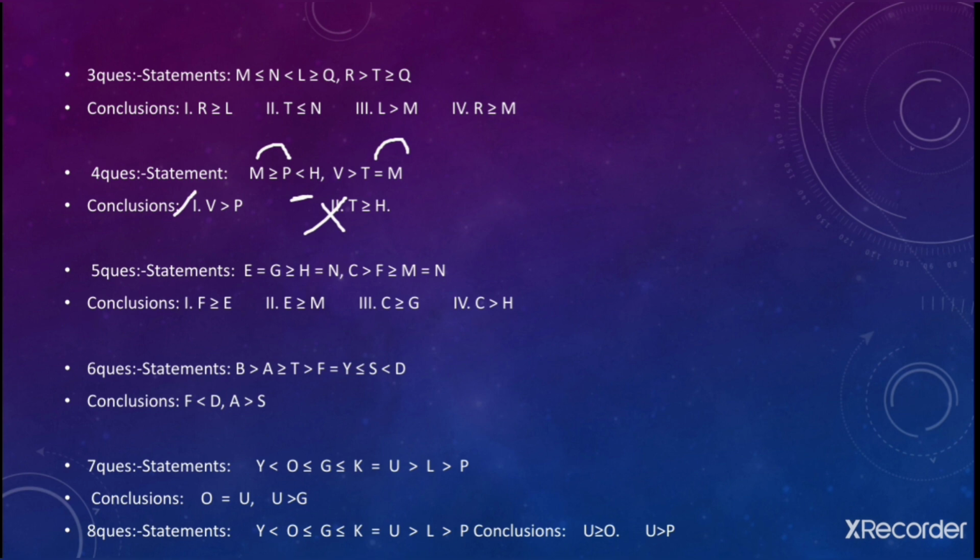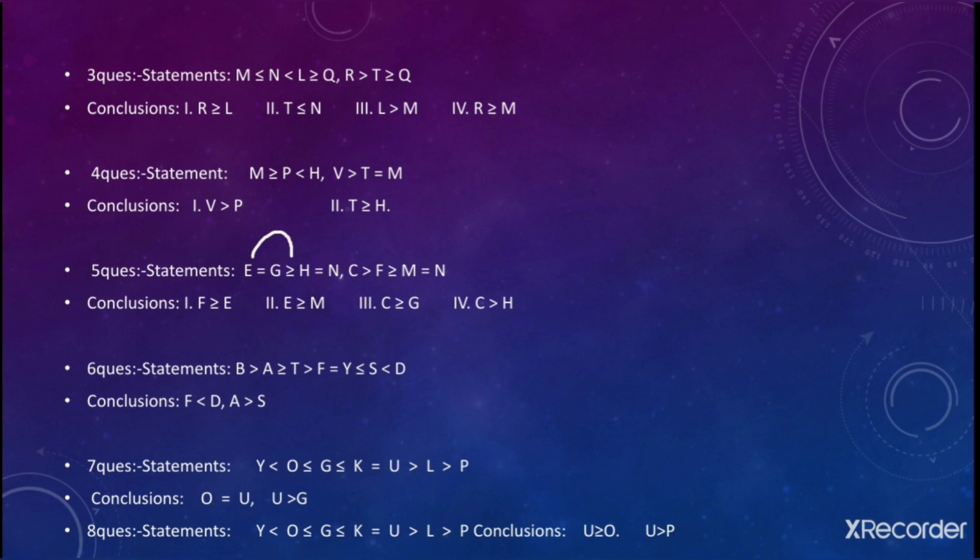Let's see the fifth one. Fifth one says F greater than is equal to E. We need to move forward from F to E. You can move from F to M, then from M to N, and from N to H. But after H you have the closing gate, so you cannot move. In this way, this goes false. See the second one, E greater than is equal to M. You need to move forward from E to M, right?